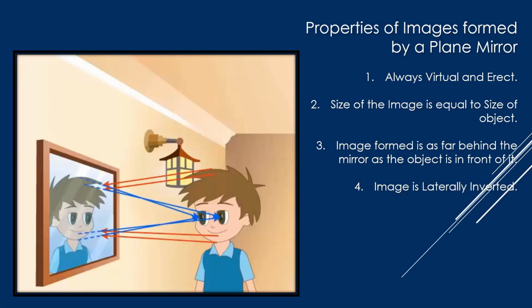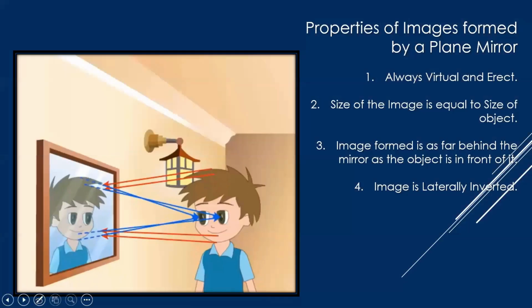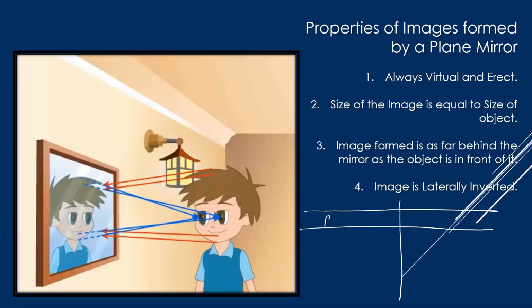They are always virtual and erect. What do you mean by virtual? Again, we will do this in detail. Virtual images are basically images which are formed inside the mirror. We will do a quick differentiation between real images and virtual images. First of all, let's discuss this. It's always virtual and erect. Secondly, the size of the image is always equal to the size of the object.